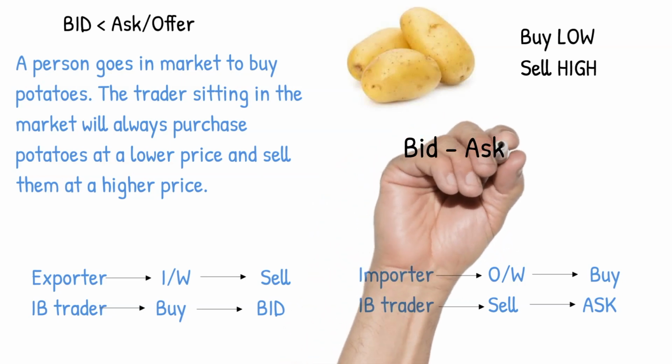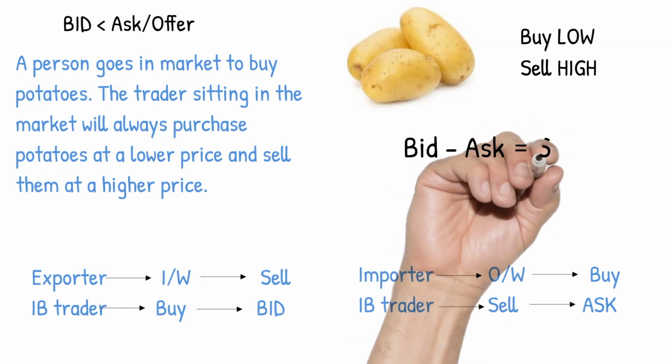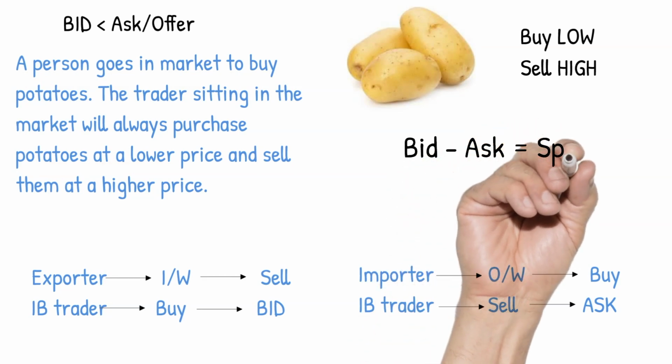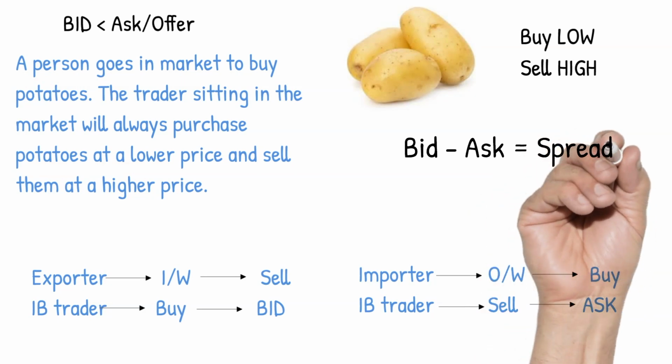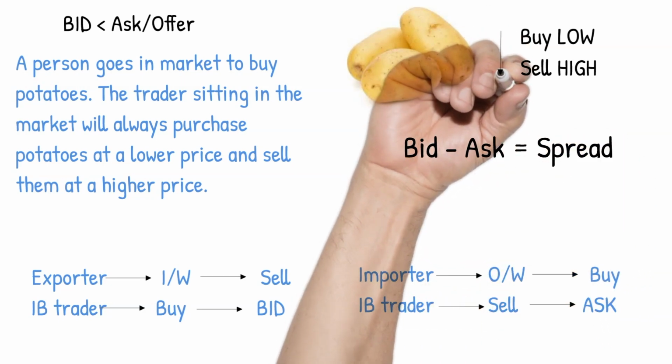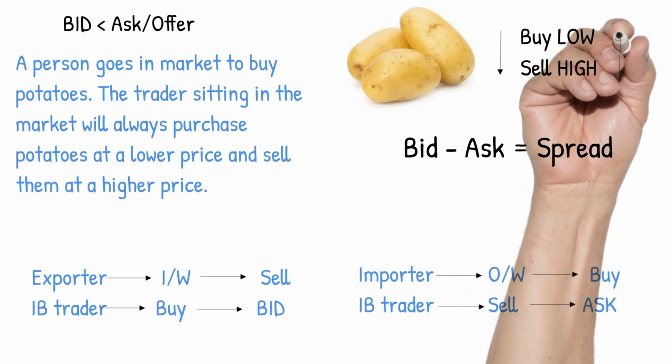We see that the basic concept remains the same. A potato trader will buy at a lower price and sell at a higher price. Similarly, an interbank trader will buy US dollar at a lower price and sell them at a higher price.